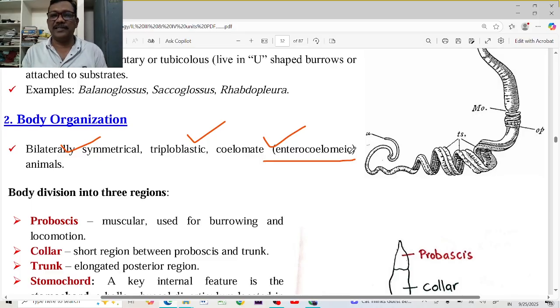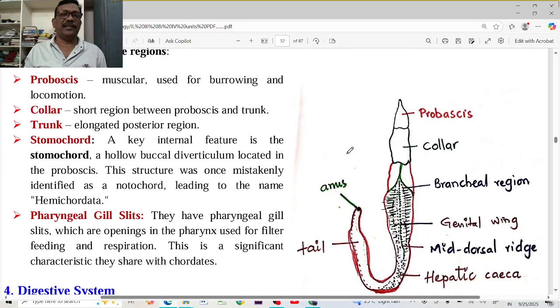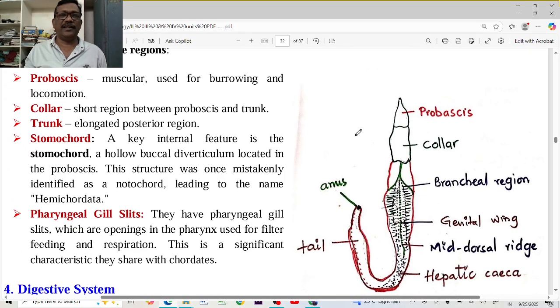These mesodermal cells form the mesoderm, which later splits and forms the coelom, a true coelom, but it is called the enterocoelom. The body is divided into three regions, which you can see very clearly. First is the muscular proboscis, which can be used to make burrows in the soil. This character is just like an annelid, earthworm or any other such animal.